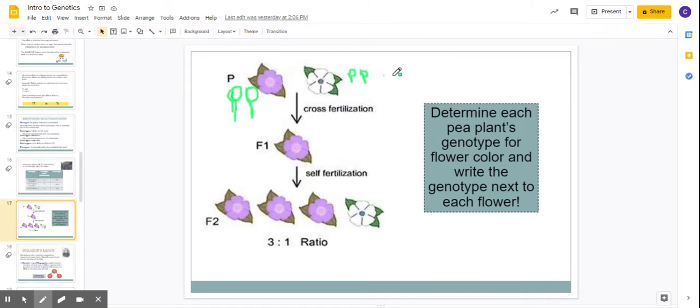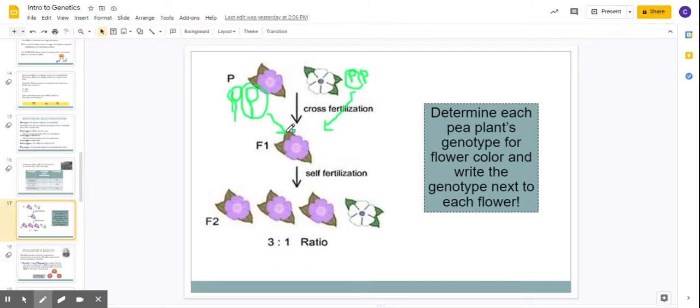Again, we know that he started out with true breeding plants. So for the next one, you can get one gene from this plant, say it's the mom plant, and one gene from this plant to make the baby.